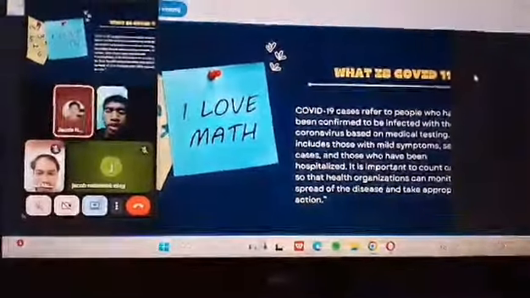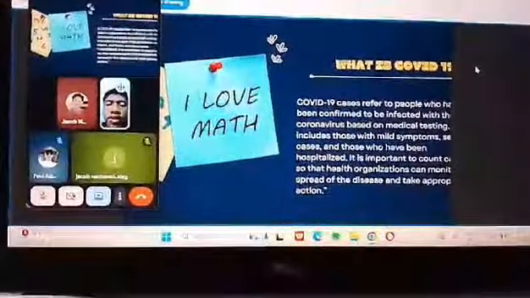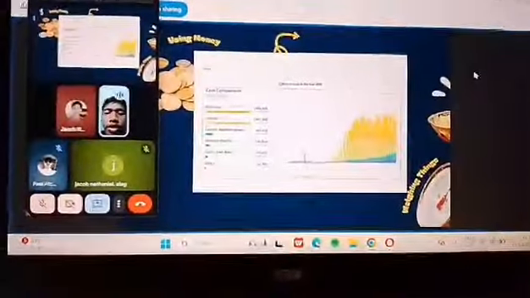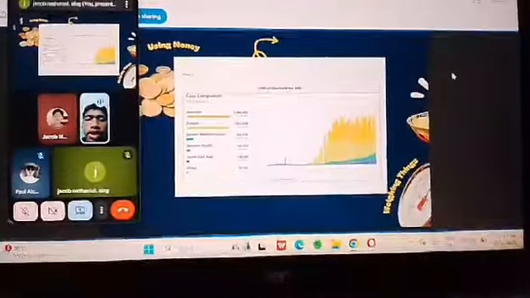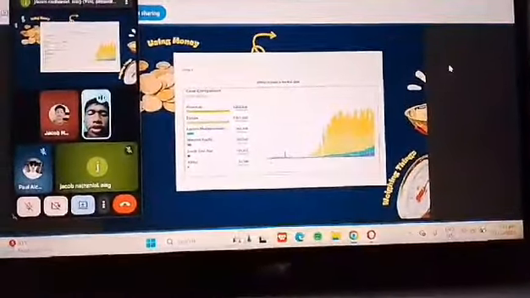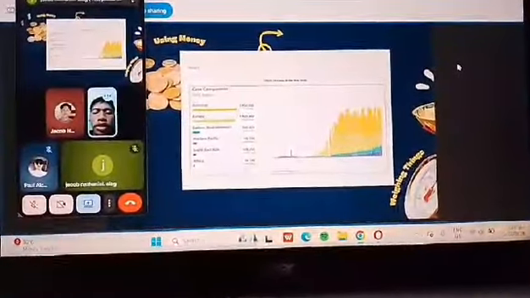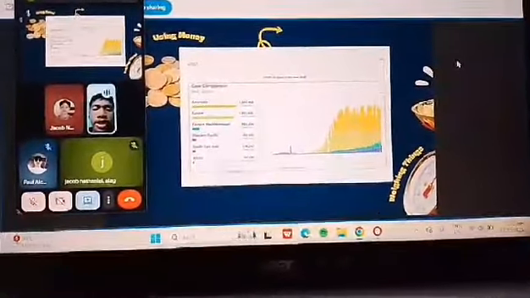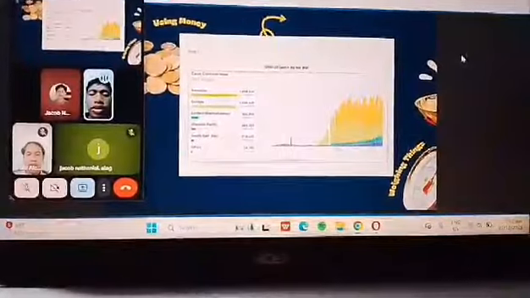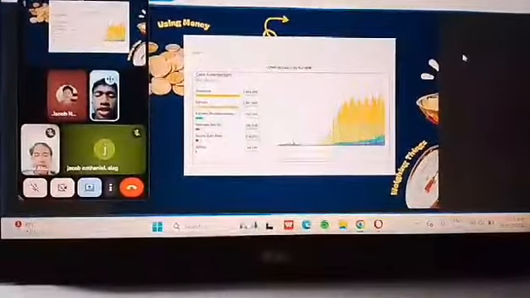What is COVID-19? COVID-19 cases refer to people who have been confirmed to be infected with the coronavirus based on medical testing. This includes those with mild symptoms, severe cases, and those who have been hospitalized. It is important to count cases so that health organizations can monitor the spread of the disease and take appropriate action.